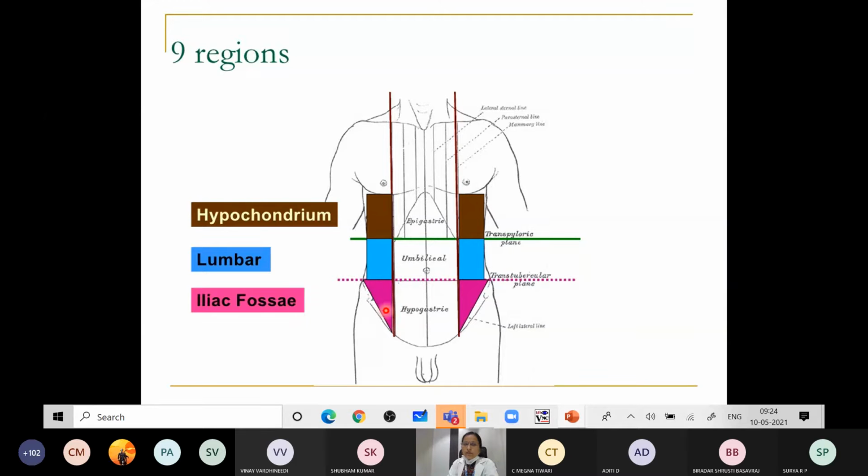Similarly, the left hypochondriac region mainly contains the spleen. The lumbar region mainly contains the kidneys, and the iliac fossa mainly contains the large intestine on both sides. This is the left iliac fossa.